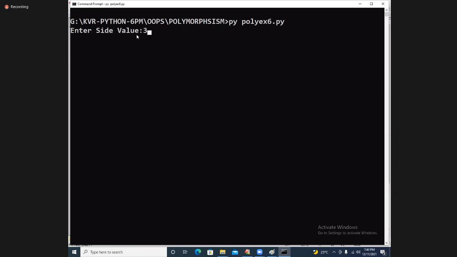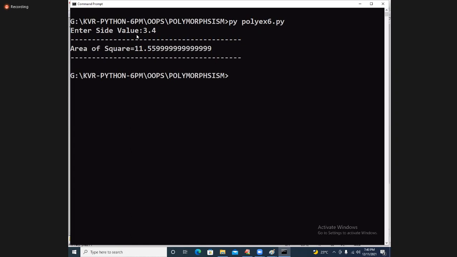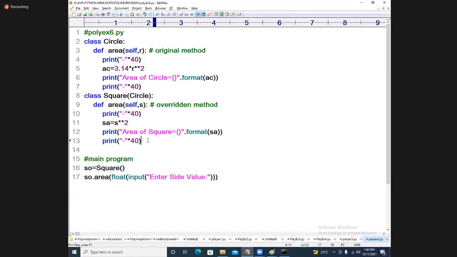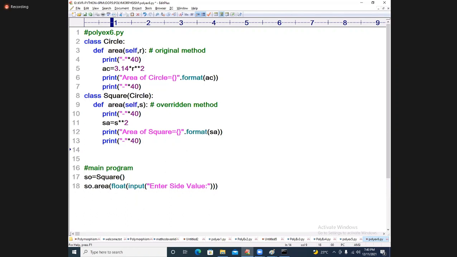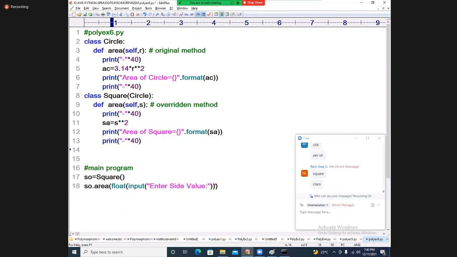Yes, see that 3.4 I wrote. I got the answer. Okay, well and good. From here, I want to pass the value, because of this you are coming here, executing, and from here I will write super